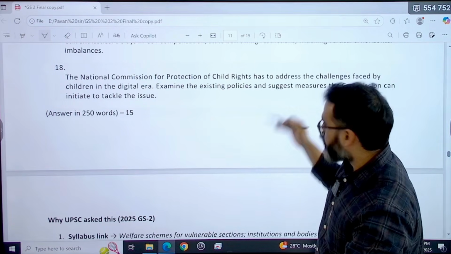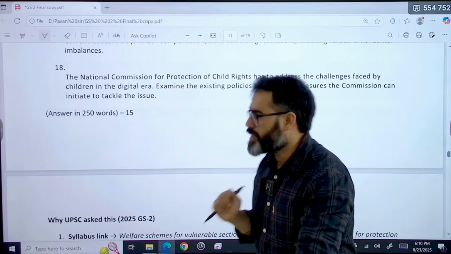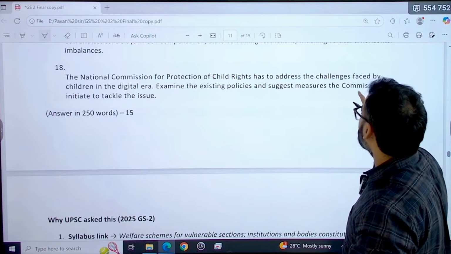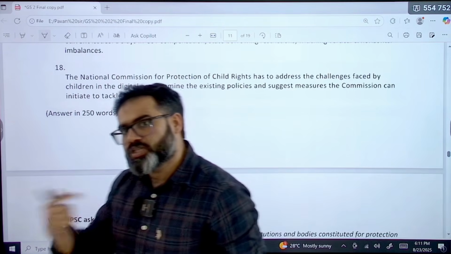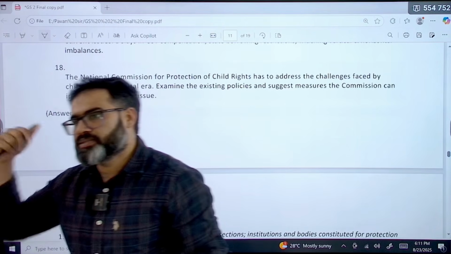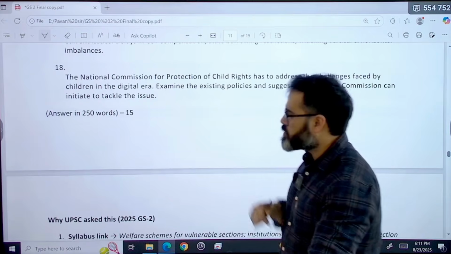Examine the existing policies. Whatever policies are there, we need to examine them and suggest measures the commission can initiate to tackle the issue. That means you have to give your own suggestions also. Just like, for example, the Administrative Reform Commission, you have to give some solutions.